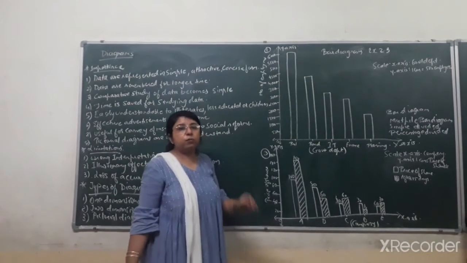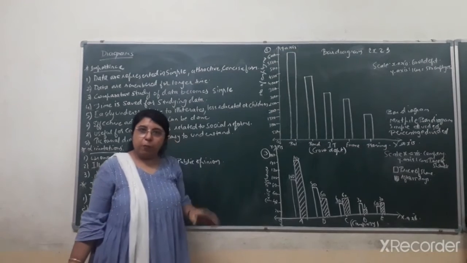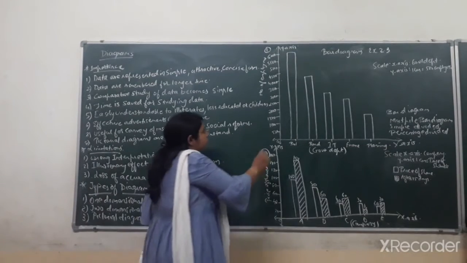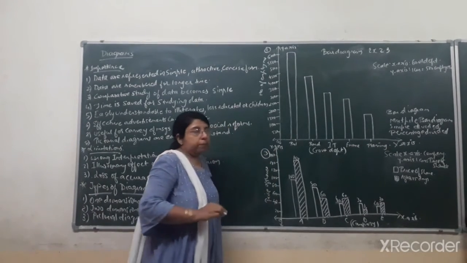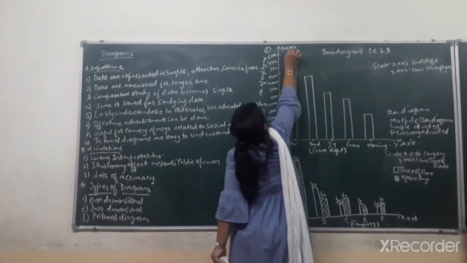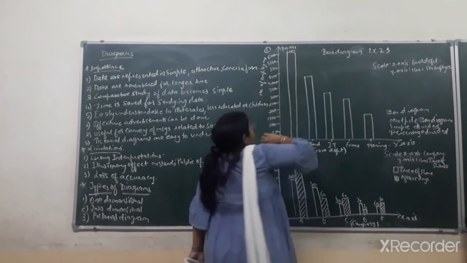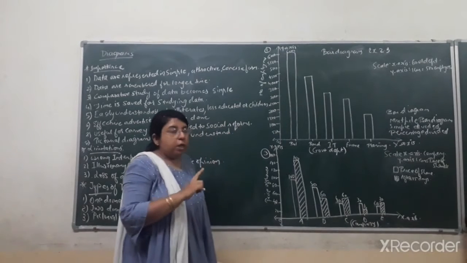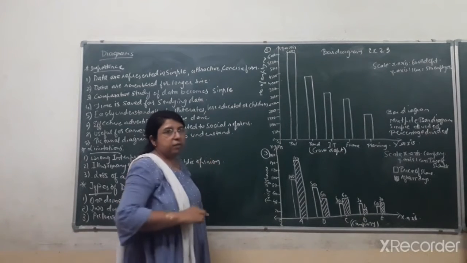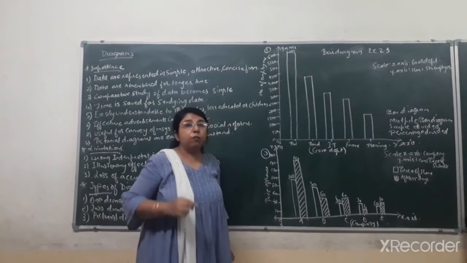That is the number of employees, 1,500 in case of planning department. Okay. So in this way you have to represent the data. You can write that is the railway department, the number of employees that is 6,000. So on the bar also you can mention the number of employees.